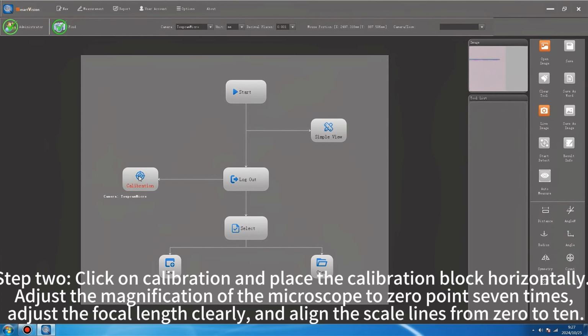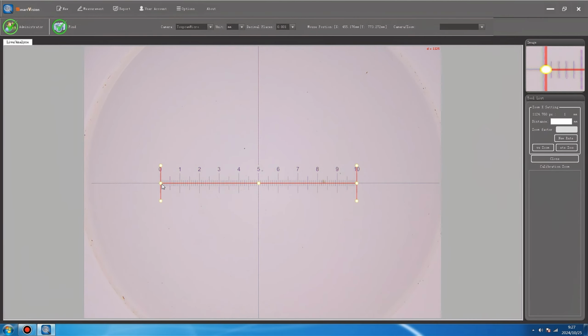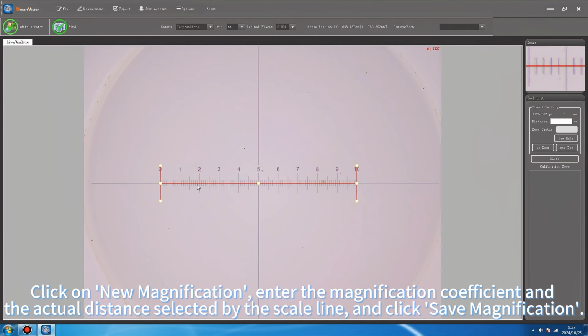Step 2. Click on Calibration and place the calibration block horizontally. Adjust the magnification of the microscope to 0.7 times. Adjust the focal length clearly, and align the scale lines from 0 to 10. Click on New Magnification. Enter the magnification coefficient and the actual distance selected by the scale line, and click Save Magnification.